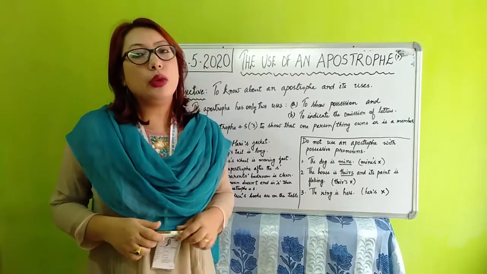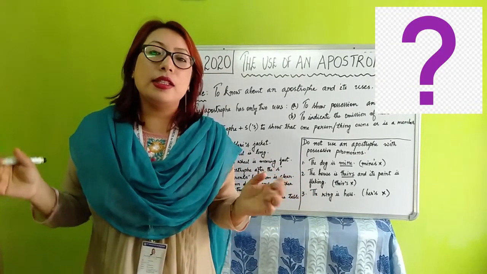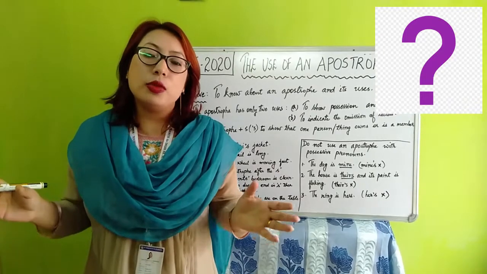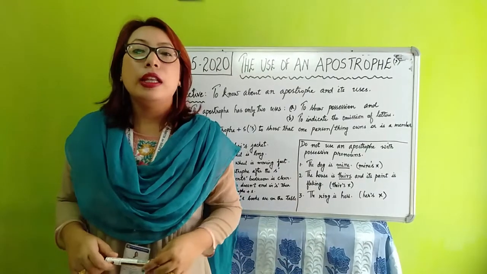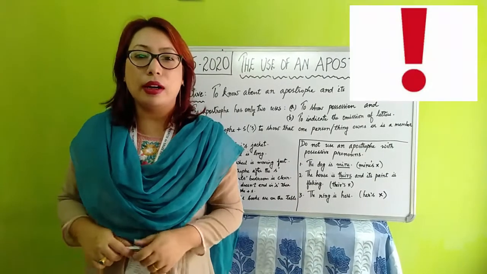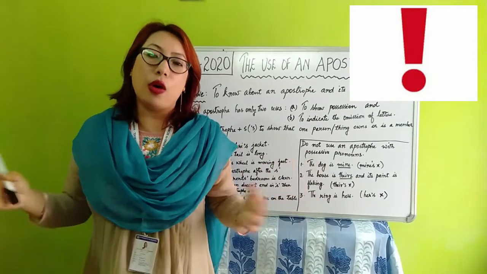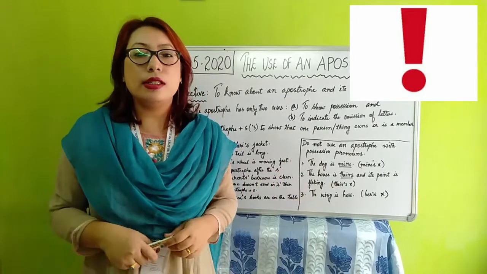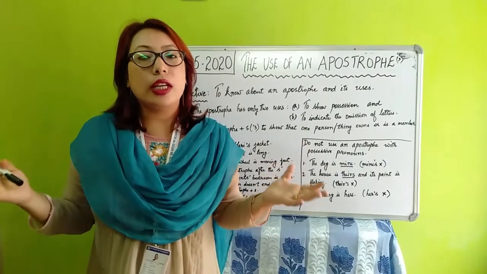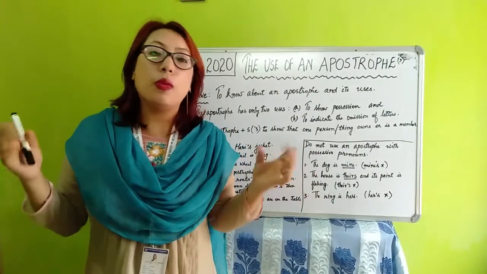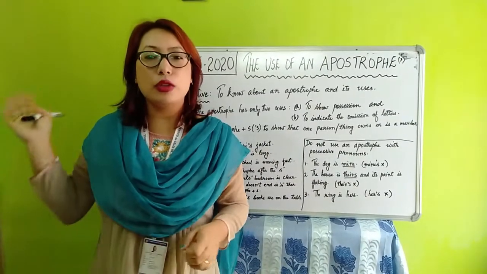And then what about the use of a question mark? A question sentence always ends with a question mark. The sentences which ask us a question end with a question mark. And lastly, we have also seen the use of an exclamation mark, right? When do we use an exclamation mark? Whenever we express a sudden feeling or emotion, that kind of sentences ends with an exclamation mark. And also when we use an interjection, right? Alas, hooray, wow, we use an exclamation mark there. I hope you have recalled our topic.